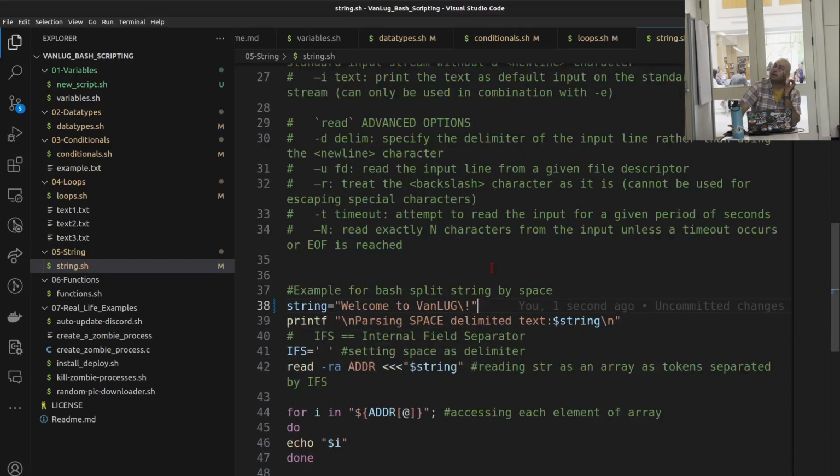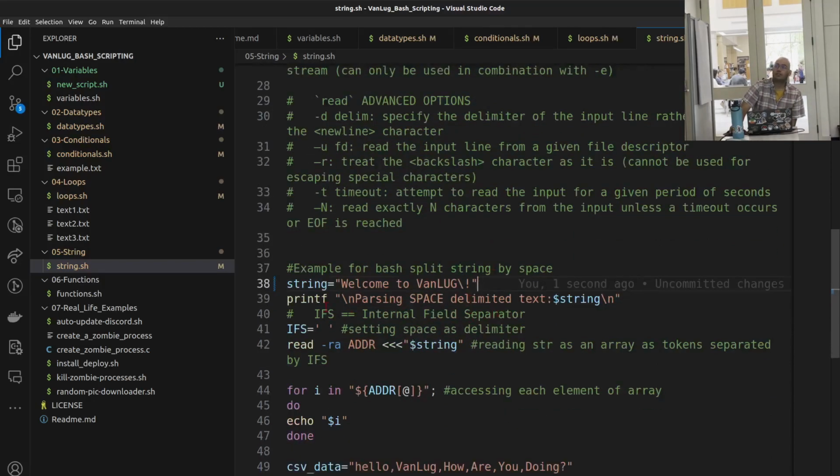All right, and this is just another way of echoing things. What we are doing is parsing space-delimited text, which is this string, welcome to Banlo. We are defining the internal field separator as a white space, just a single space.